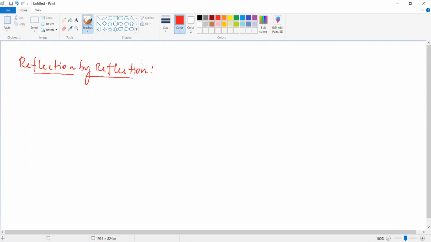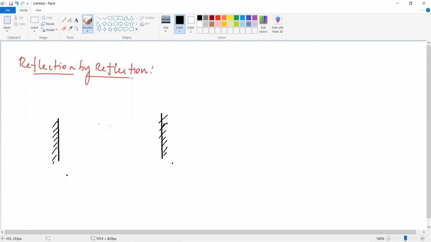Here one mirror is there. Please consider this is one mirror and this is another mirror. Here the non-reflecting surface is outward, and it is also the non-reflecting surface outward.